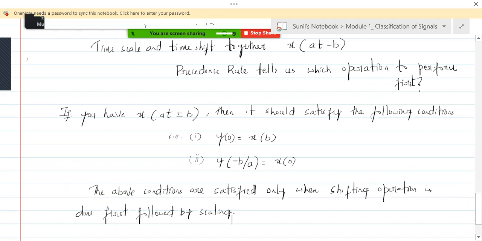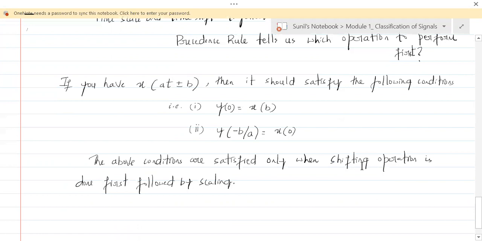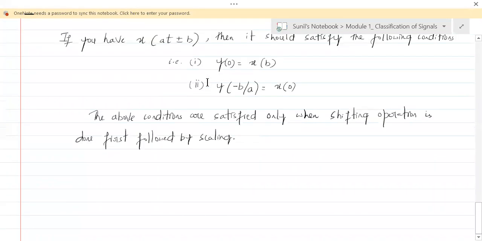So the precedence rule very clearly says that any signal which has got shift as well as scale should satisfy these two conditions. And for these two conditions to be satisfied, the shifting operation needs to be performed first, then the scaling operation should follow that. Is that okay with you? Fine. So this is what the precedence rule is telling. So let's try to understand this particular precedence rule by taking an example. Okay with that? So let's take an example.